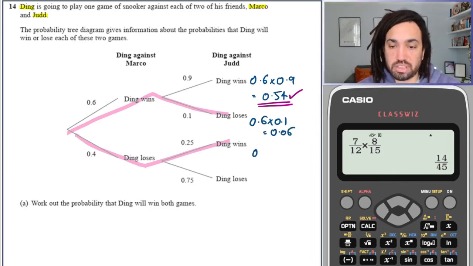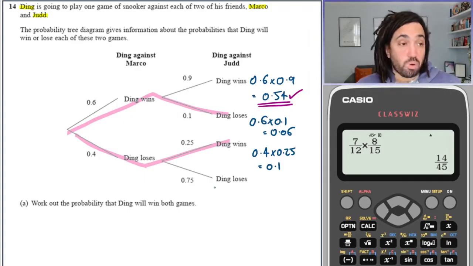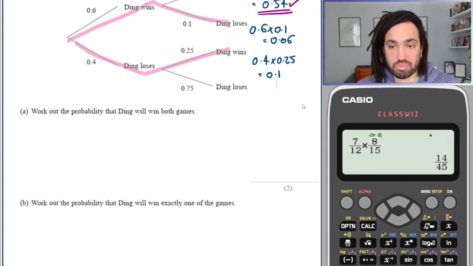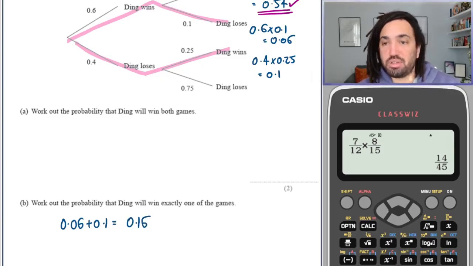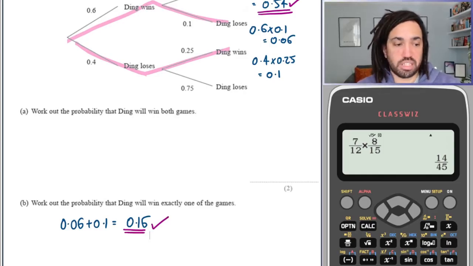And the second branch is 0.4 times 0.25, which is 0.1. So because we want either or of these to happen, we add the 2 probabilities together. So the answer would be 0.06 plus 0.1, which is 0.16. So you work out the branches and then you add all the ones that give you success.